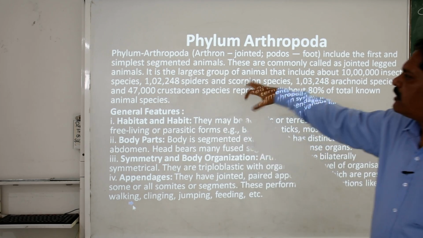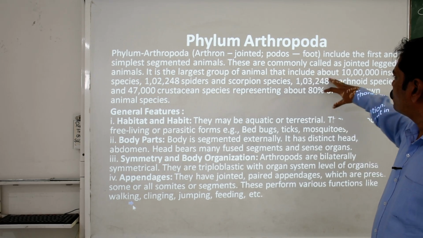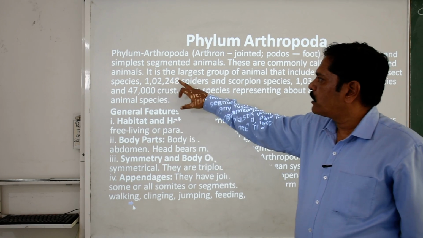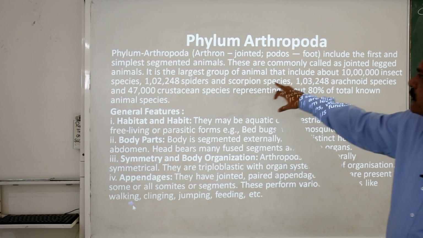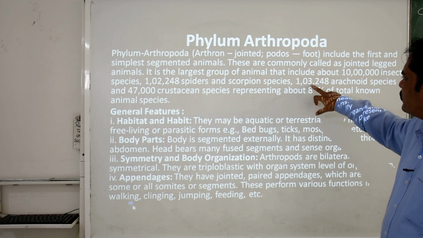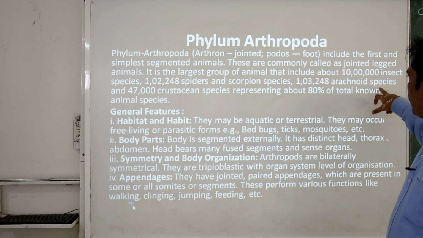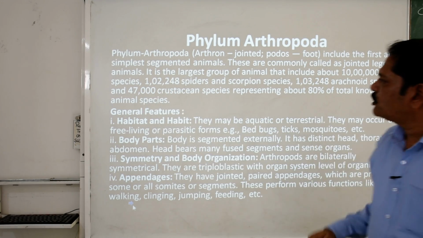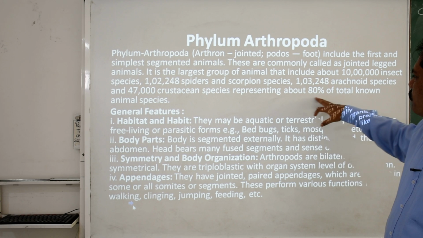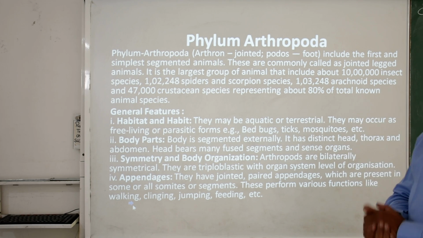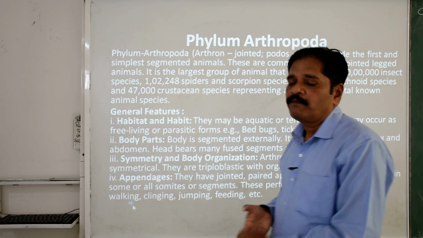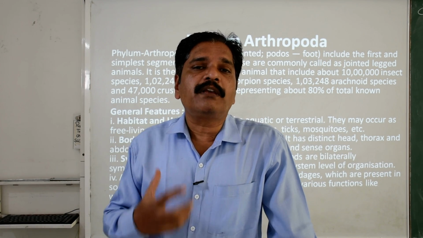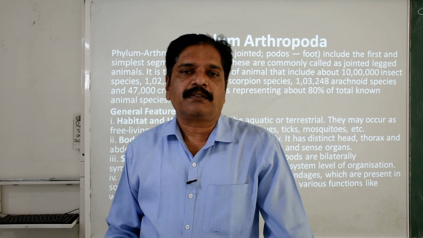Okay, it is the largest group of animals, that includes about 10 lakh insect species, 1,02,248 spider and scorpion species, 1,03,248 arachnid species, and near about 47,000 crustacean species, representing about 80% of the total known species. So nearly 80% of the total living animals is contributed by the arthropods.